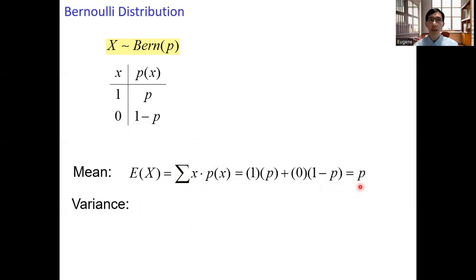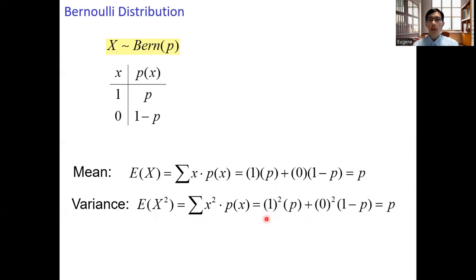And how about the variance? We need to compute the expected value of X squared. For Bernoulli distribution, we have 1 squared times the probability P plus 0 squared times the associated probability 1 minus P. Upon simplification, we get the expected value of X squared equals P. This is the expectation of X squared.